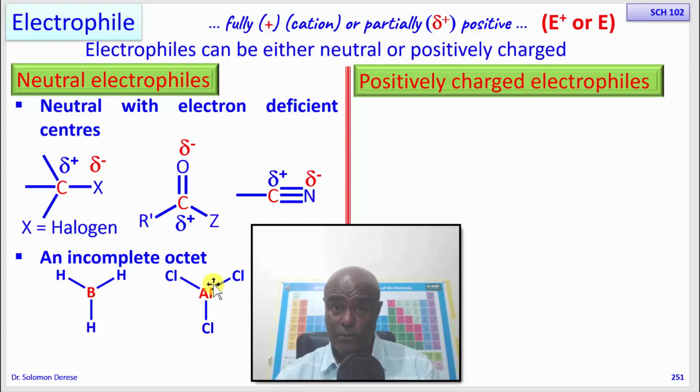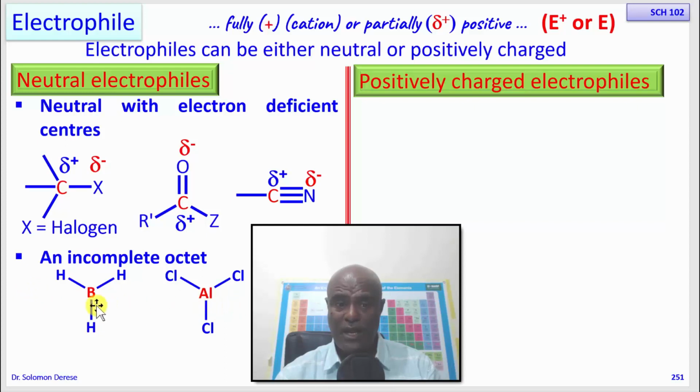These are neutral compounds. But you remember I told you, despite the fact that these are neutral, they are very highly reactive. The reason they are reactive is because they do not have an octet of electrons. So despite the fact that these are neutral, you don't even see polarization of a bond.